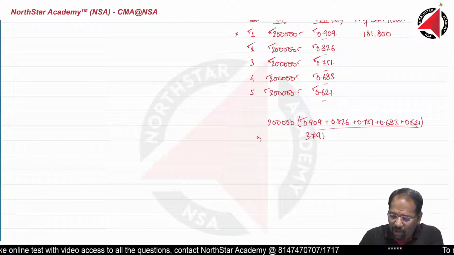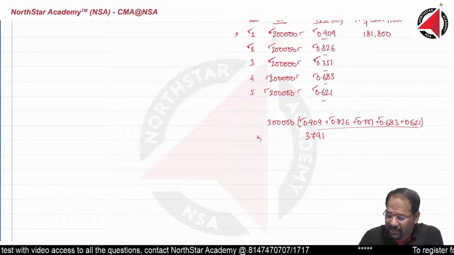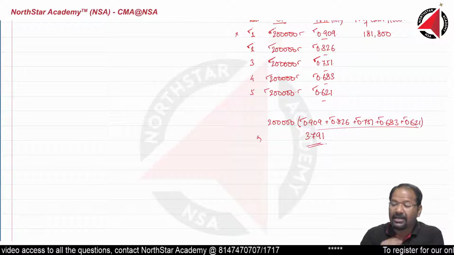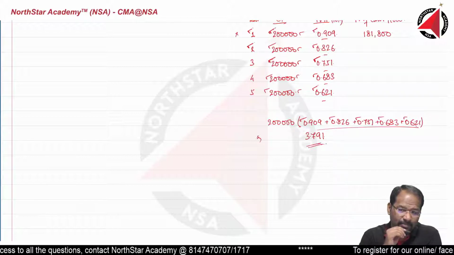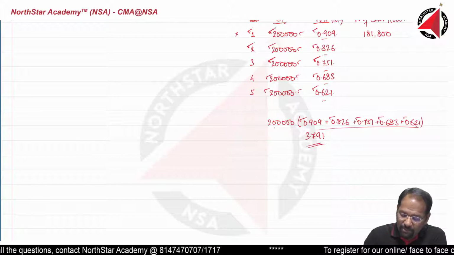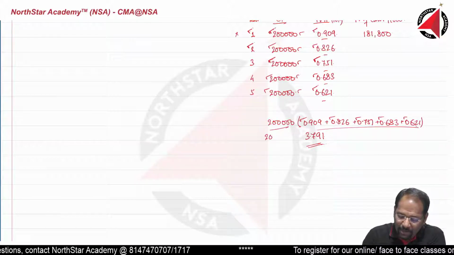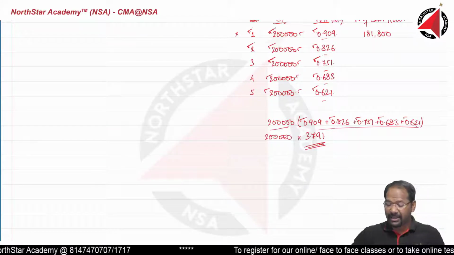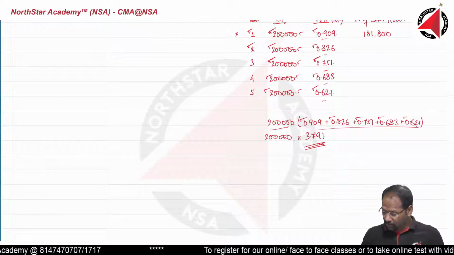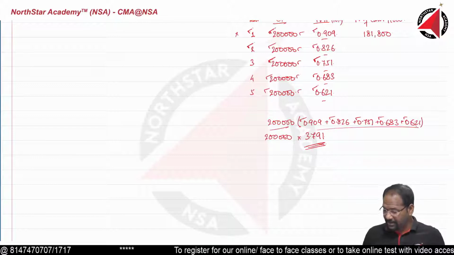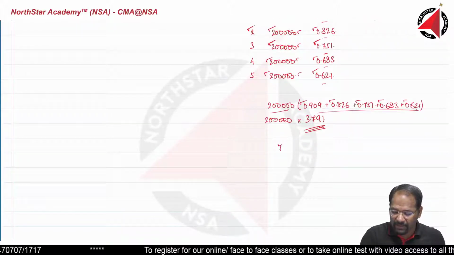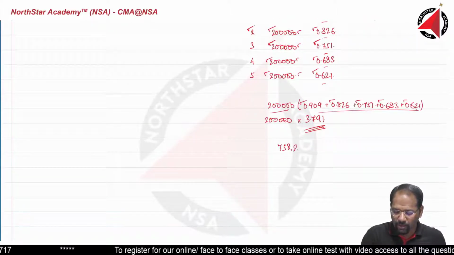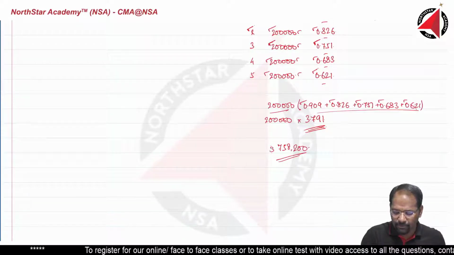If you add all these numbers, you will get 3.791. And then I am using a shortcut formula. 2 lakh I have taken common and 2 lakh multiplied by this much money I am doing, and I am getting the value how much? 200,000 multiplied by 3.791. I am getting 758,200. I am getting this much value.